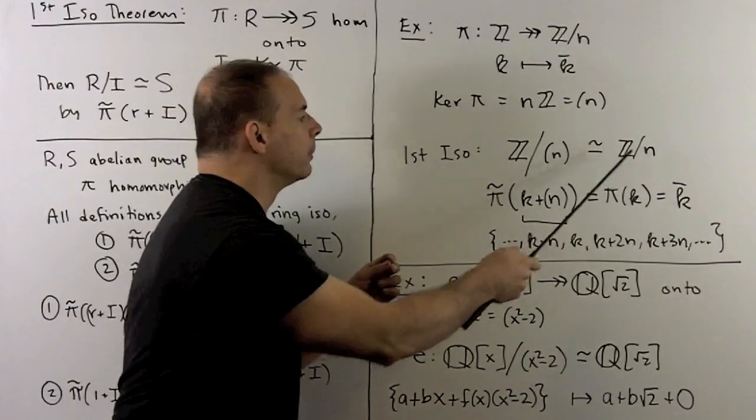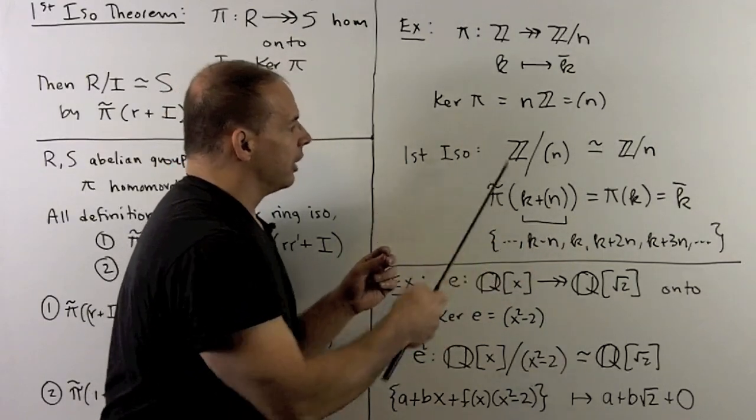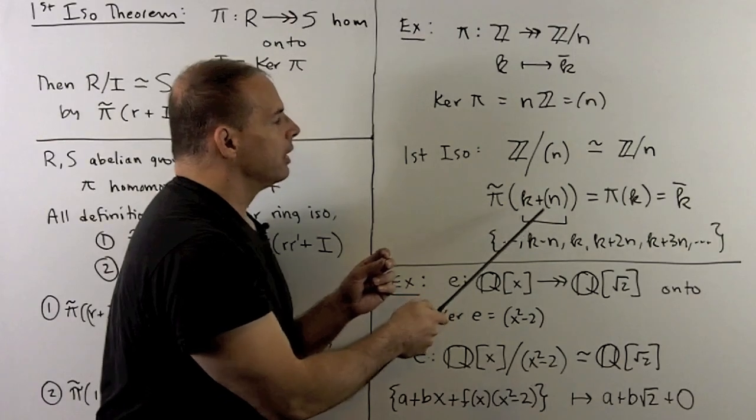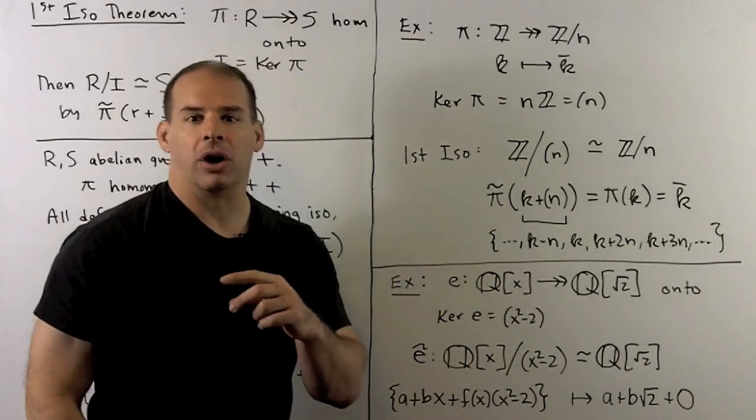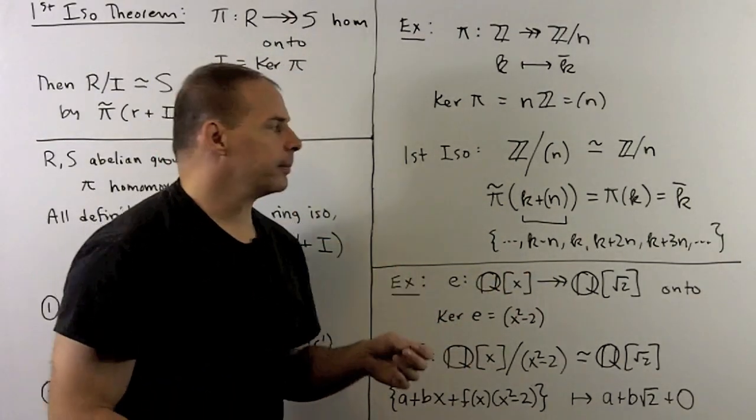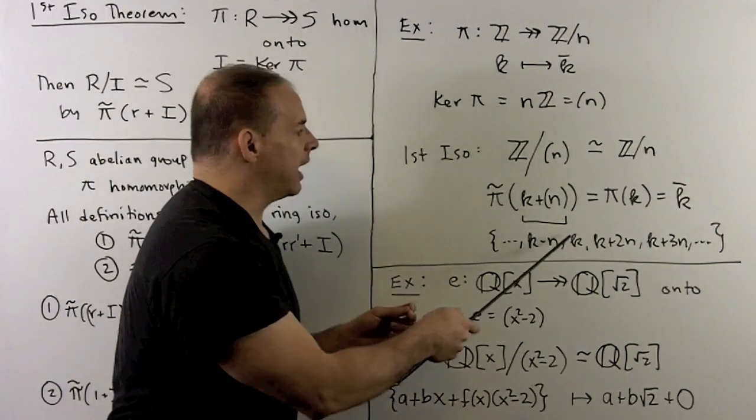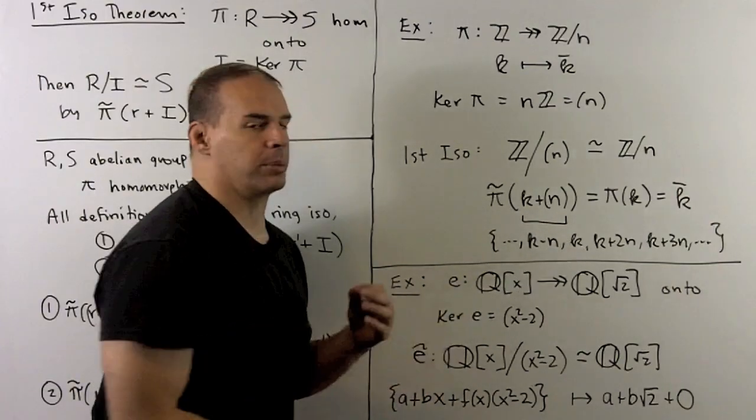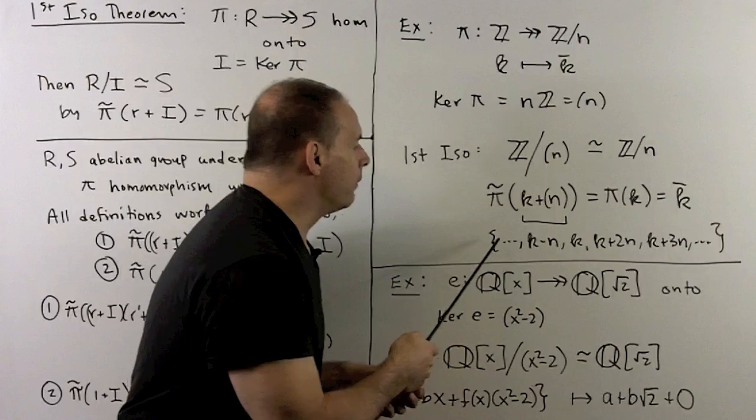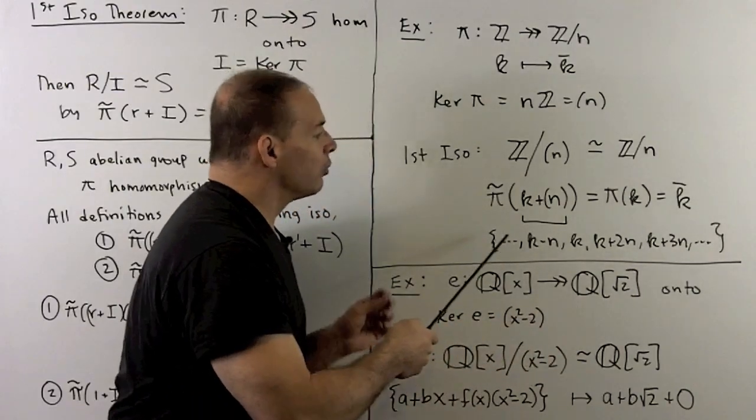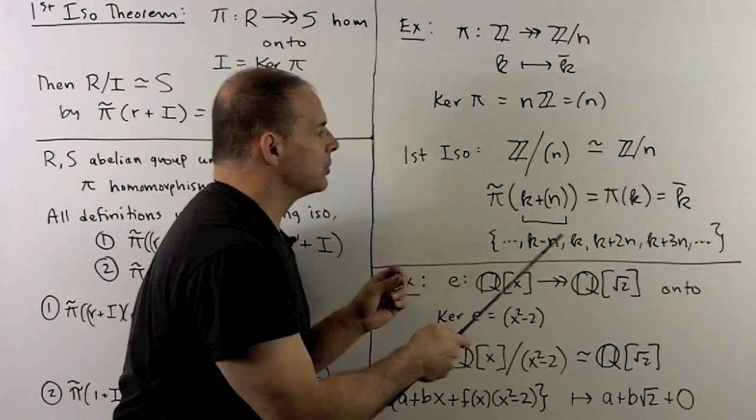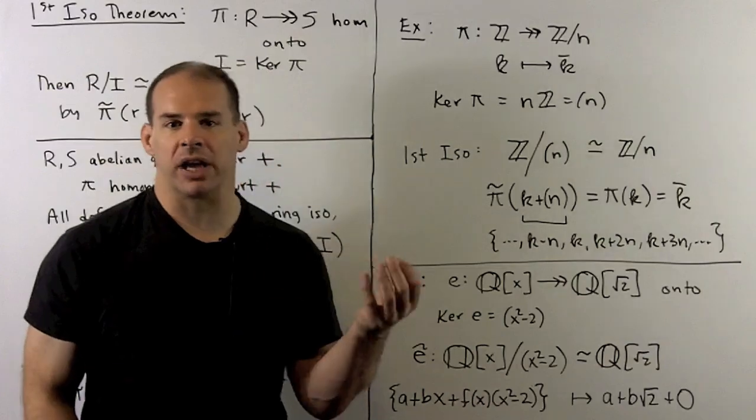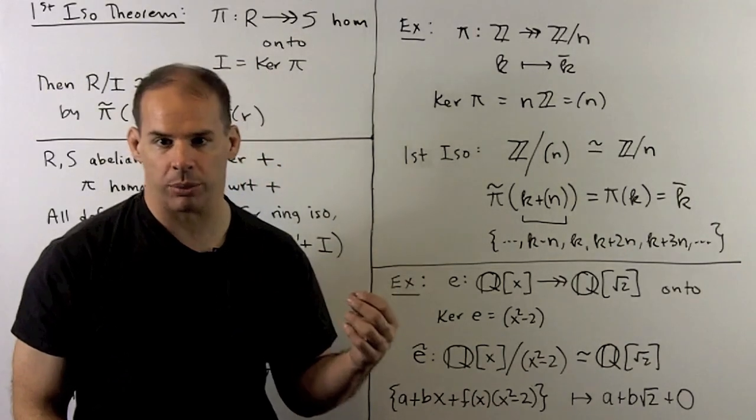Now, what are we doing here? We're going to take a coset, say k plus the multiples of n, and send that to the remainder of k upon division by n. So note what's in here: we're going to have k, k minus n, k plus 2n. All of these numbers will have the same remainder upon division by n. So our map's well defined. We can check the homomorphism properties.